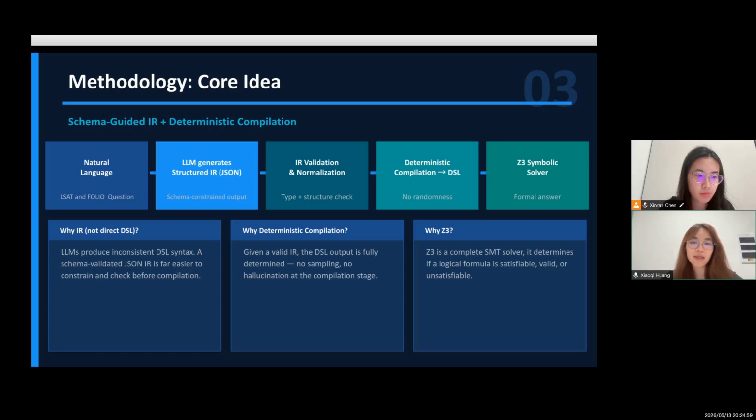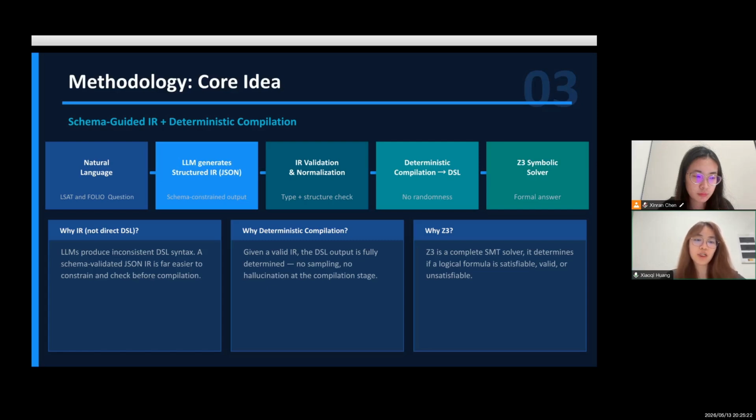This IR is a structured format such as JSON. Next, we validate the IR to check whether it's complete, type consistent, and structurally legal against a schema. Then we use a deterministic compiler to translate it into the domain-specific language. Then the Z3 solver executes it and returns the answer.